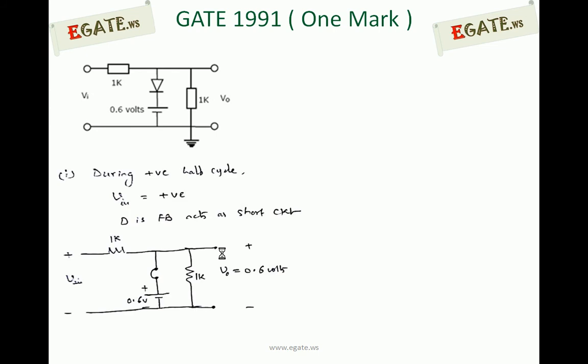If you apply the input waveform, given the diode is ideal, during the positive half cycle all input voltages are positive, so the diode comes into forward bias. Since it is ideal, any small positive voltage greater than 0 puts the diode into forward bias. The diode acts as a short circuit, so that V0 is equal to 0.6 volts.